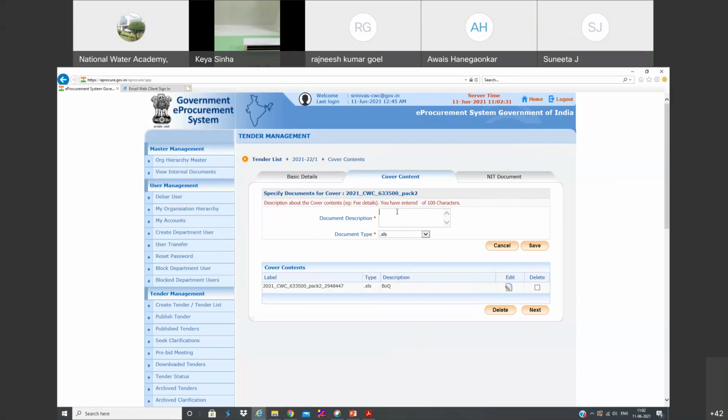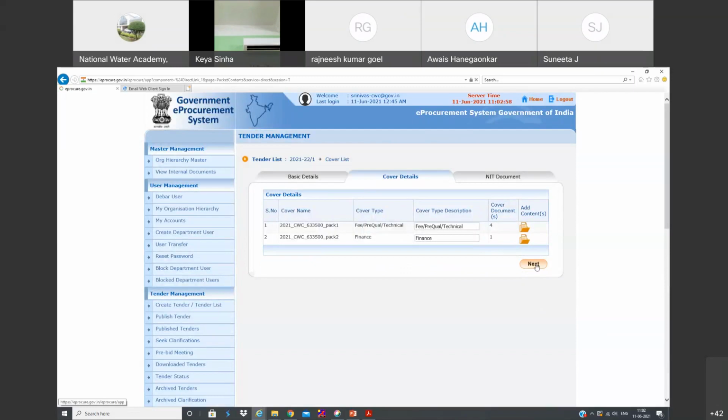They need to furnish which brands of items they are going to provide, with specification. So if he's going to provide a computer, what is the name of the brand? What is the configuration of the brand? They have to give it in detail, so that also you can ask them. Anyway, this is a mesh contract, so I'm not adding anything. If you need, you can add here and you can select the format also. After that, you can click next.